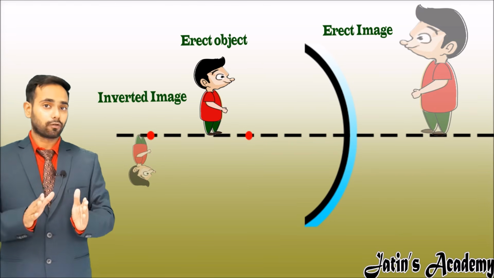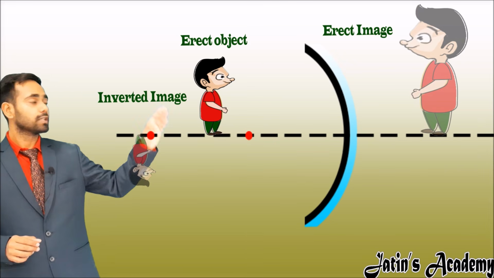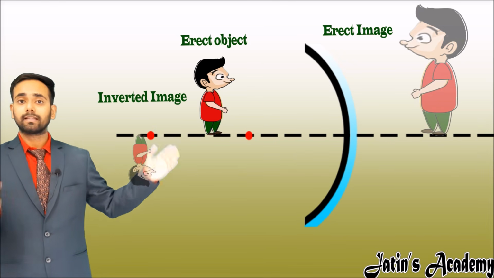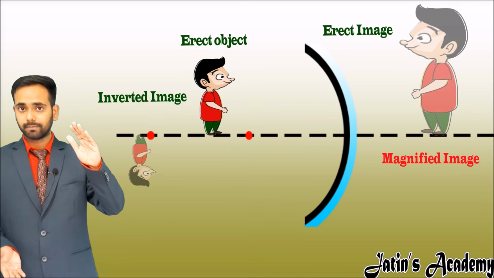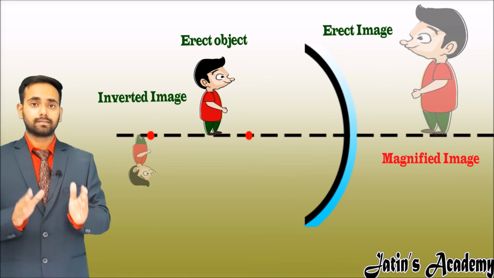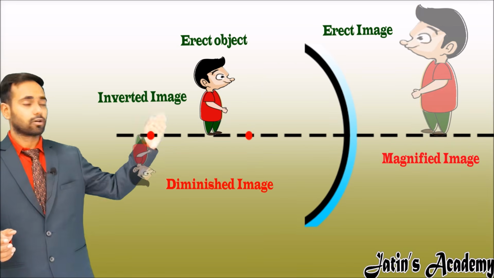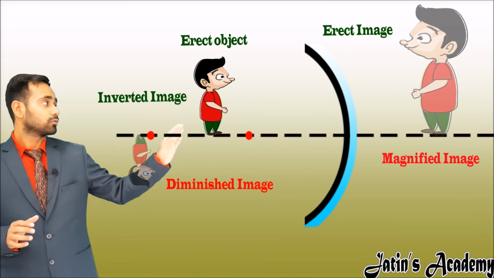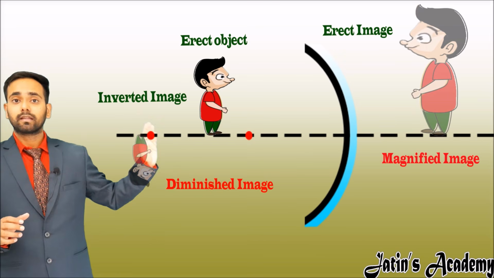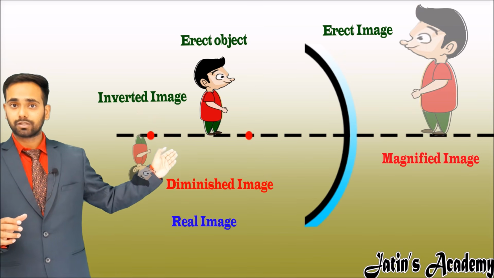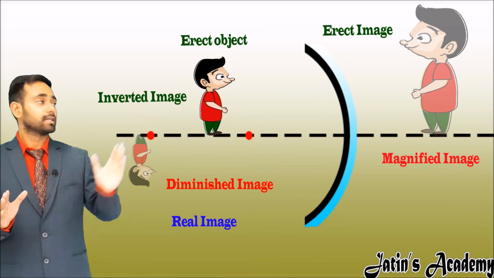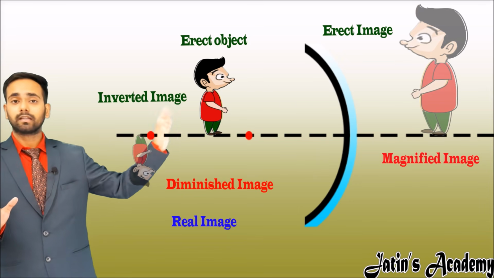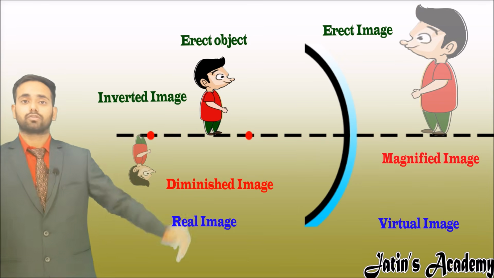If the height of the image is larger than the height of the object, then that image is called a magnified image, and if the height of the image is less, then that image is called a diminished image. If the image is formed outside the spherical mirror, then the image is real in nature, and if the image is formed inside the spherical mirror, then the image is called a virtual image.